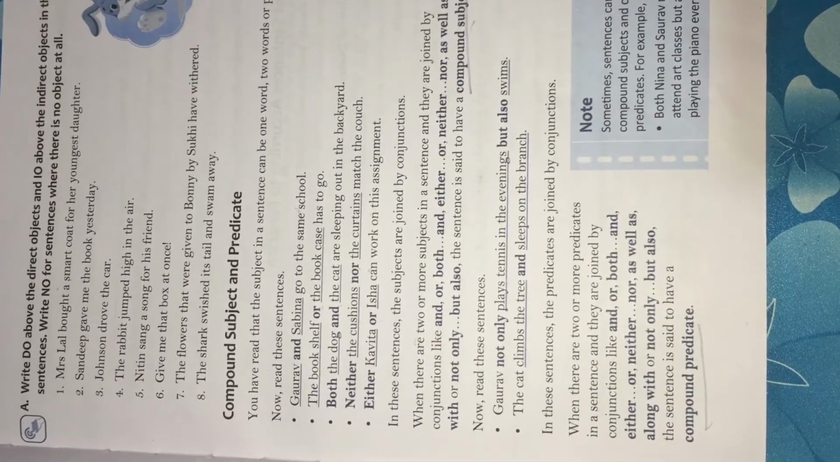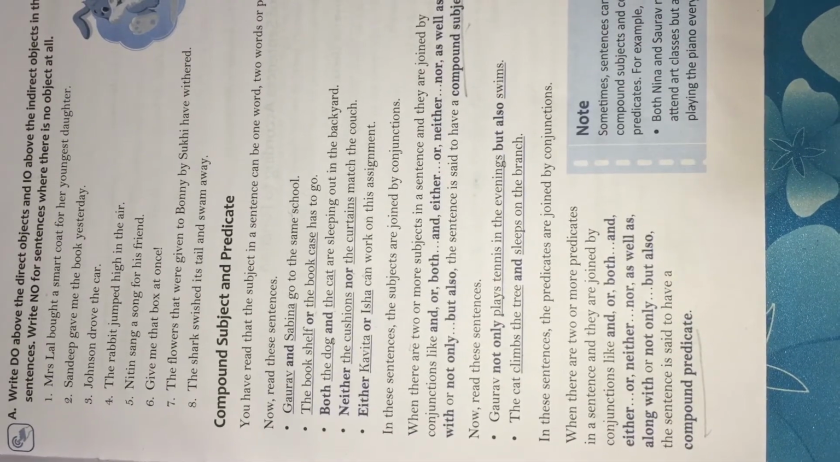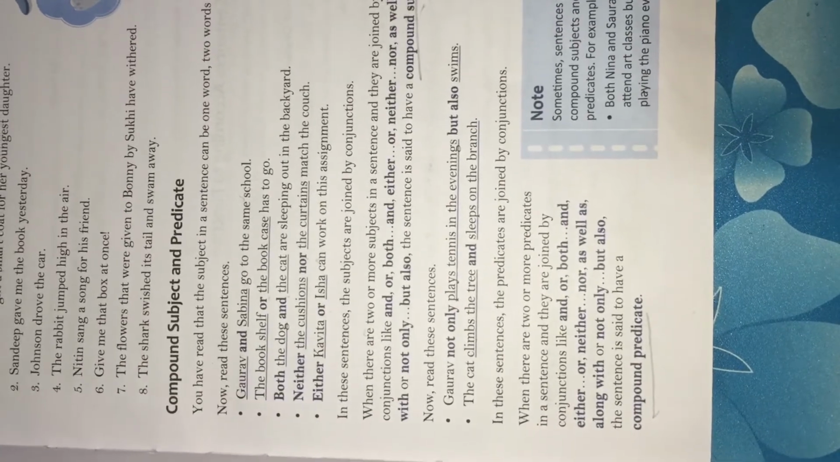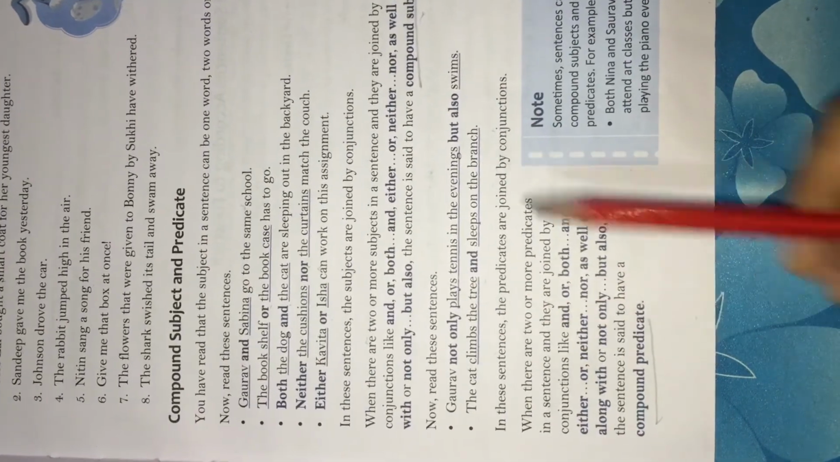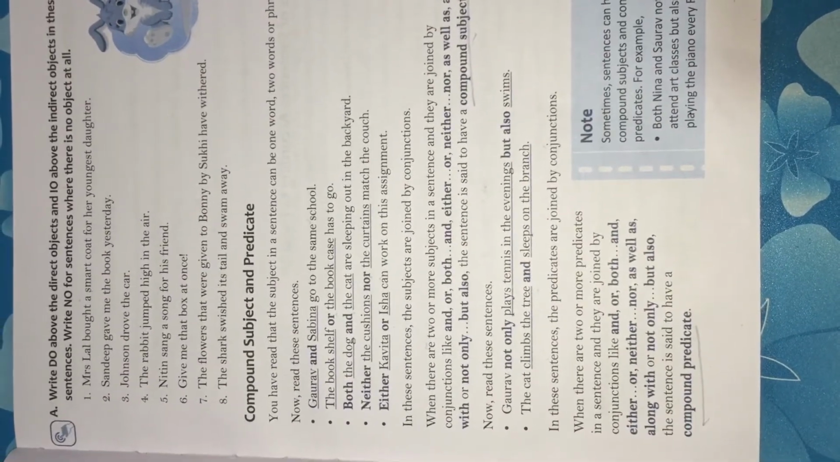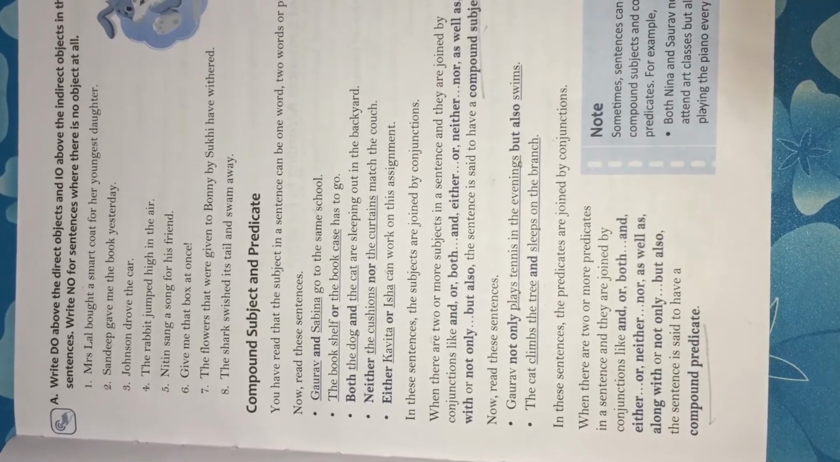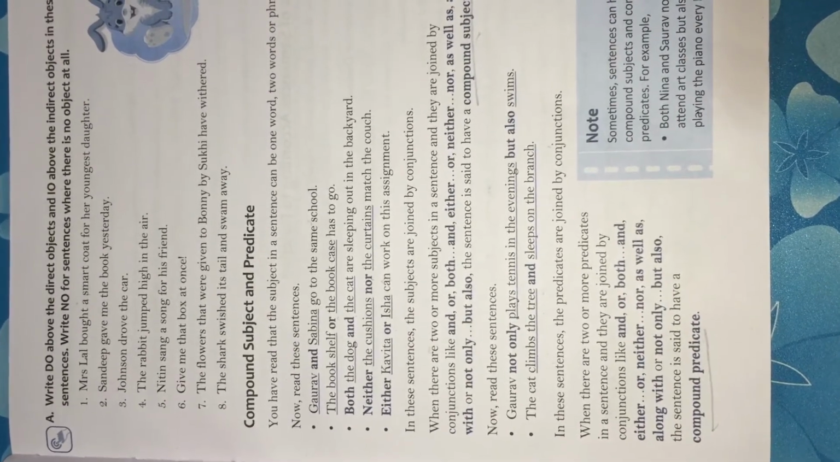Now read these sentences. Gaurav not only plays tennis in the evening but also swims. The cat climbs the tree and sleeps on the branch. In these sentences, the predicates are joined by conjunctions. Climbs the tree, sleeps on the branch. These two predicates are joined with a conjunction. When there are two or more predicates in a sentence and they are joined by conjunctions like and, or, both, either, neither, the sentence is said to have a compound predicate.